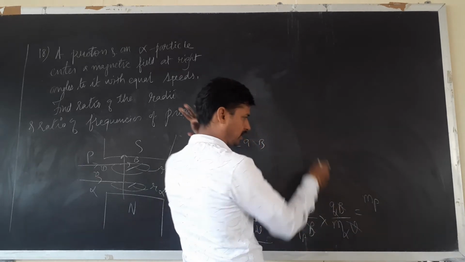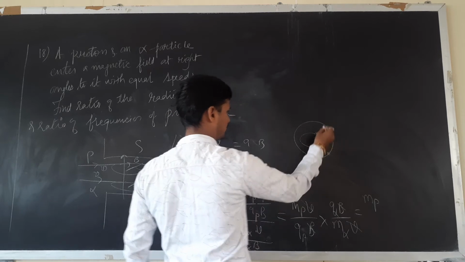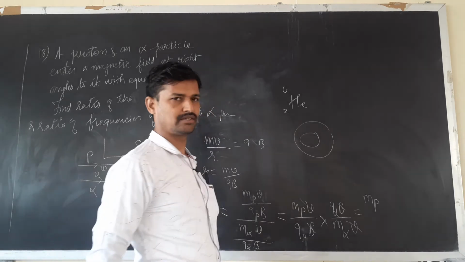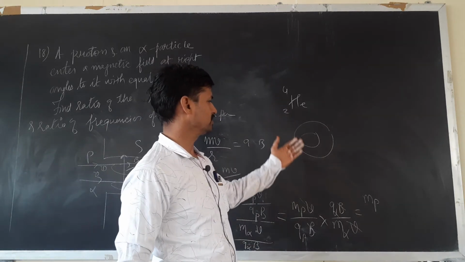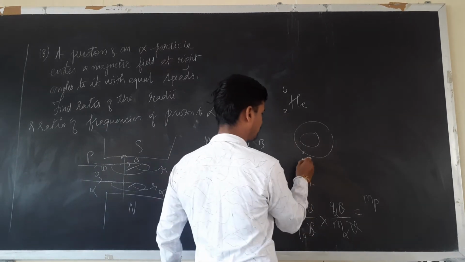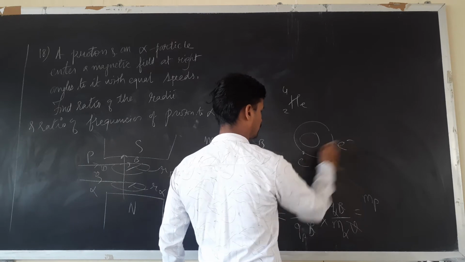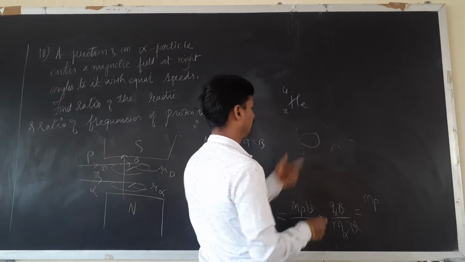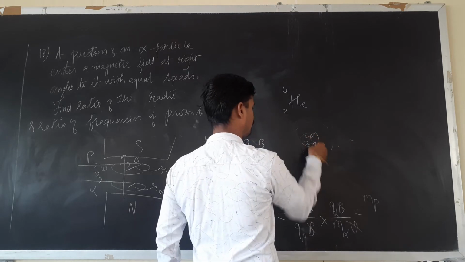Charge of the alpha particle: we have to see what an alpha particle is first. An alpha particle is nothing but a helium nucleus. Take a helium atom and remove the 2 electrons. What we are left with is only the helium nucleus, 2 protons and 2 neutrons.